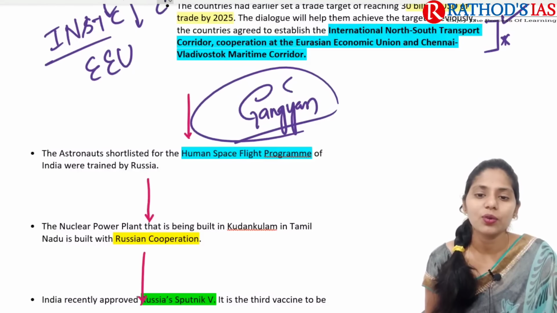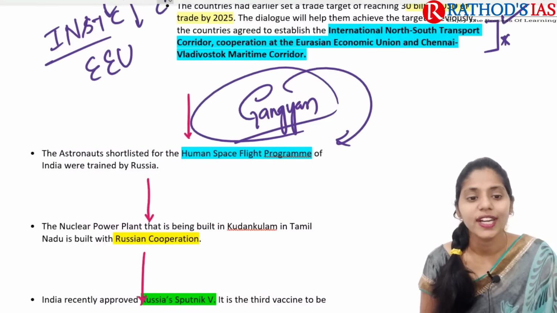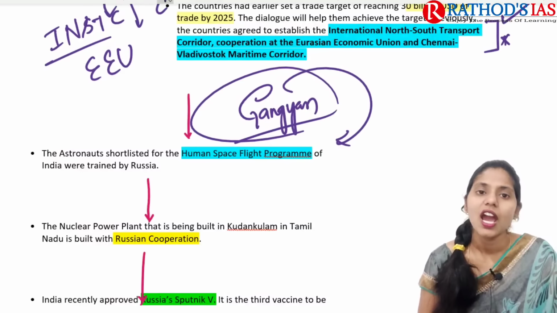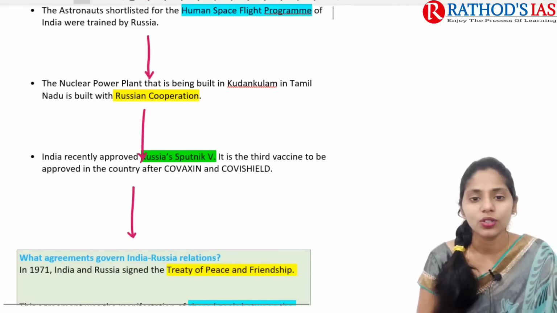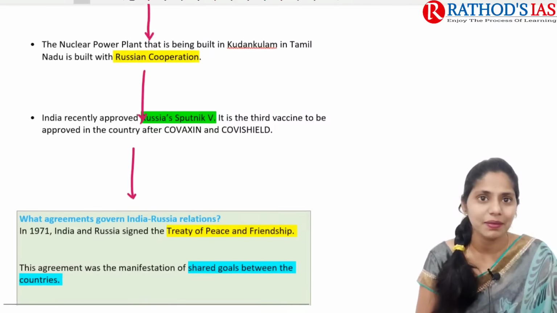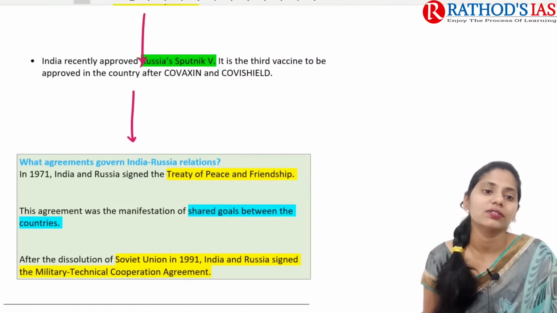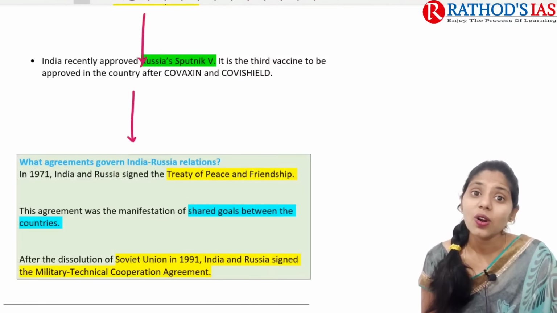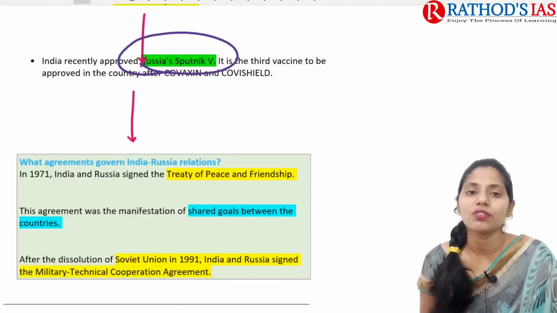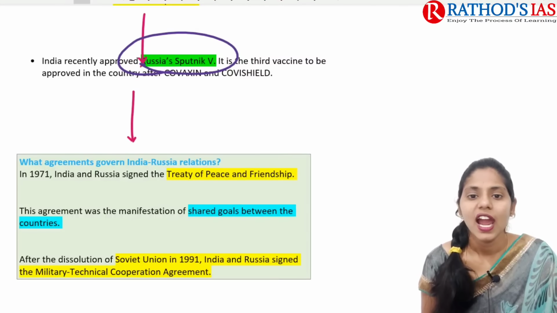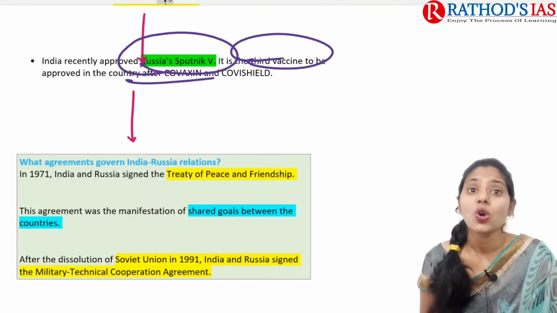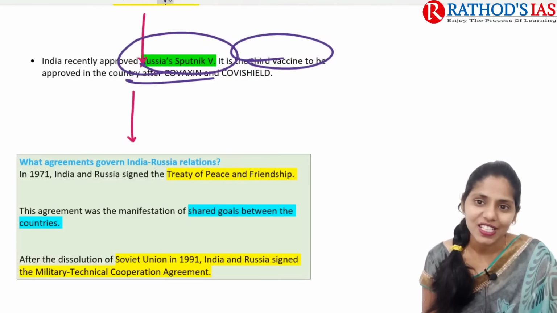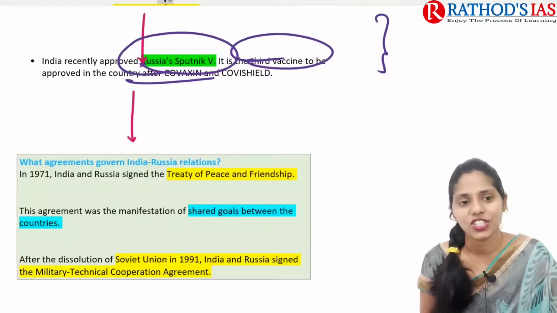So in this Gaganyaan program, the astronauts are getting trained by Russia, and the nuclear power plant being built in Kudankulam in Tamil Nadu is mainly built with Russian cooperation. India also recently approved Russia's Sputnik V COVID-19 vaccine, and it is the third vaccine to be approved in the country after Covaxin as well as Covishield. So in these areas we have a good relationship with Russia.